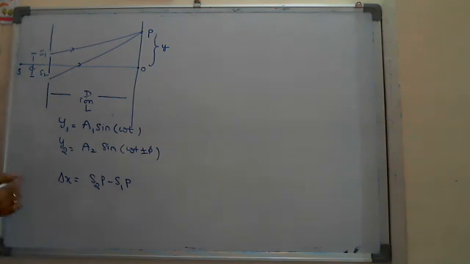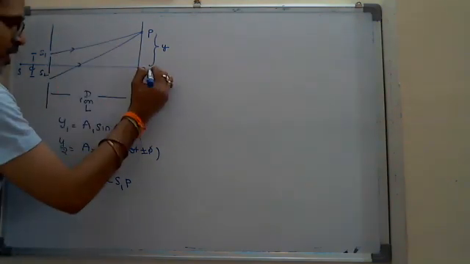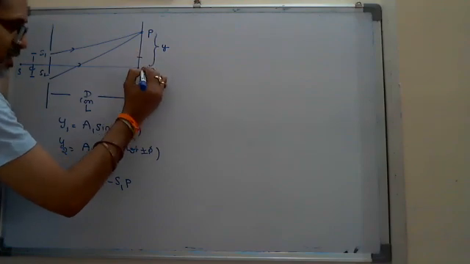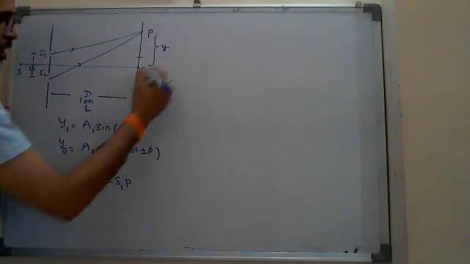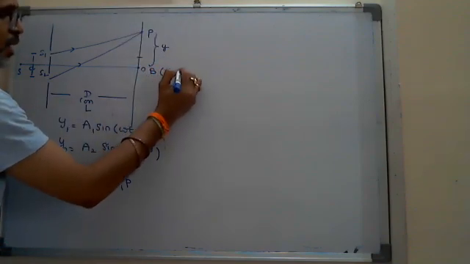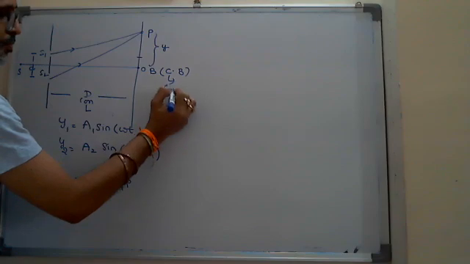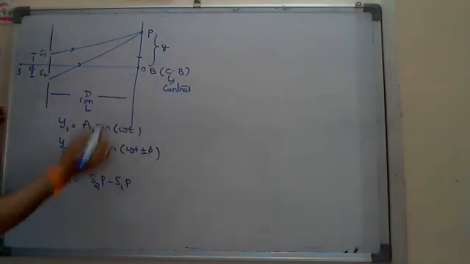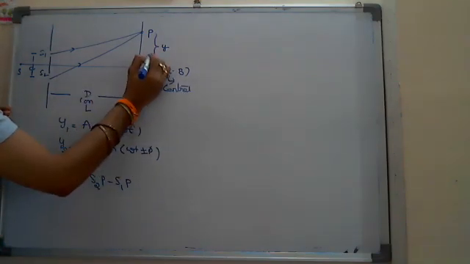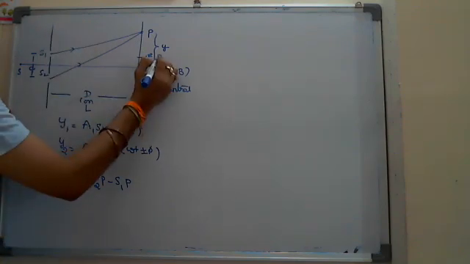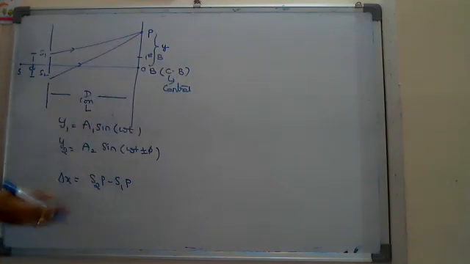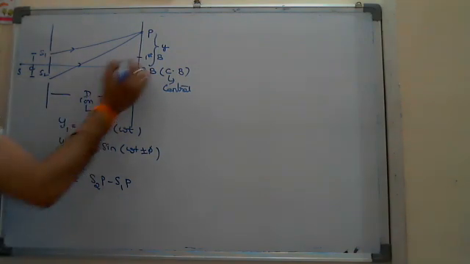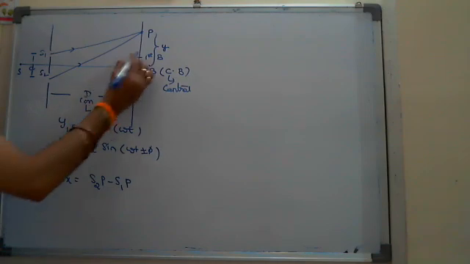Then here, suppose it is bright, and this is not called the first bright. It is the center of all the fringes, that's why it is called the central bright. And this is suppose the first bright. While deriving this equation, I think this is there in your textbook also, that's why I'm not giving the total derivation.